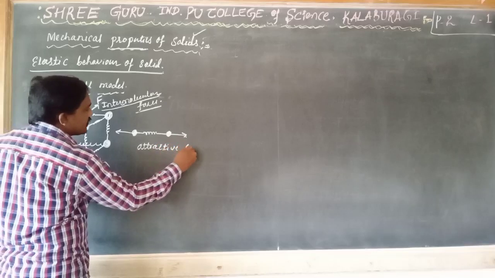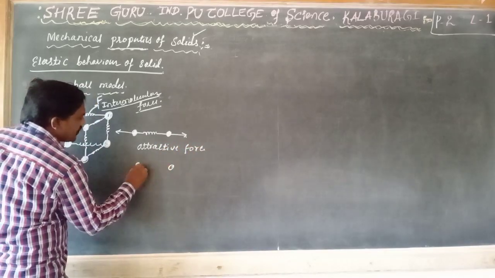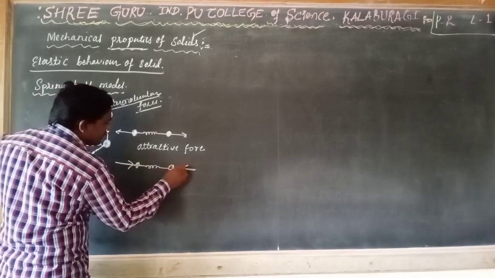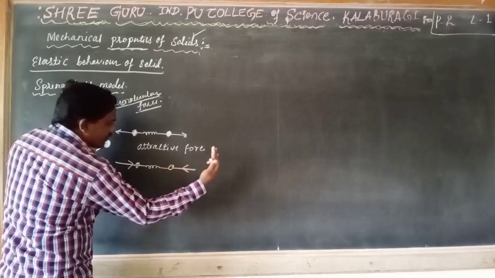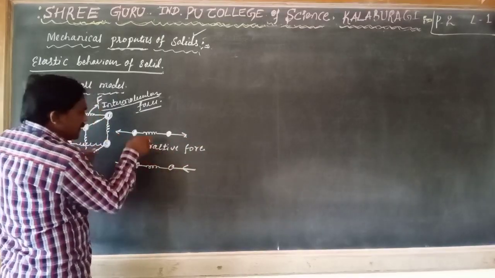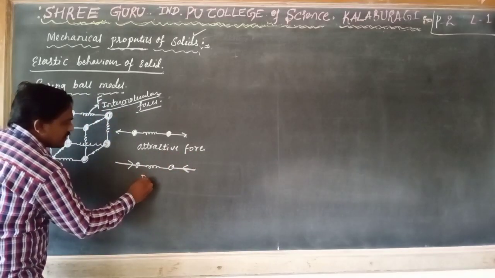Suppose we compress these two molecules. This is the initial spring, we applied a force in this direction and in this direction, compressed. When stretched, an attractive force is developed in that spring; when compressed, a repulsive force is developed.